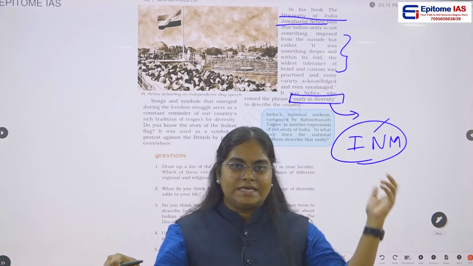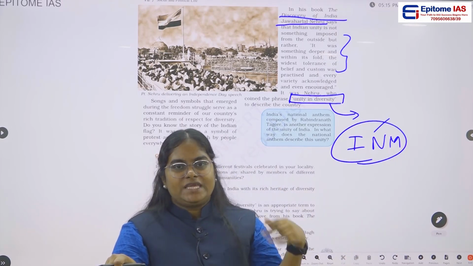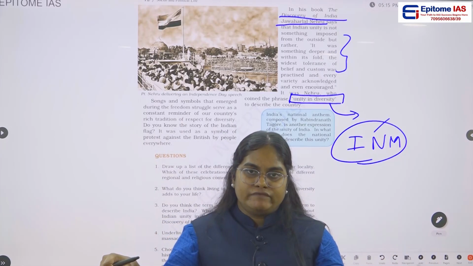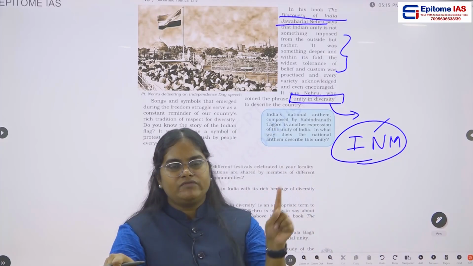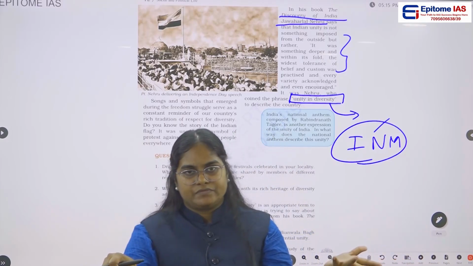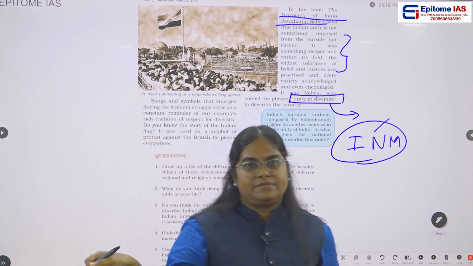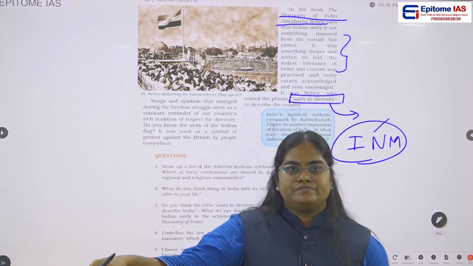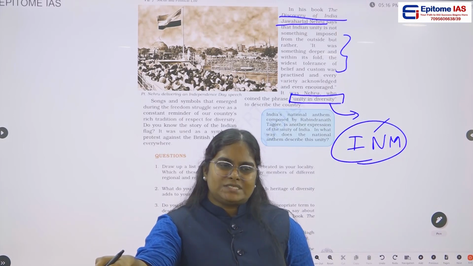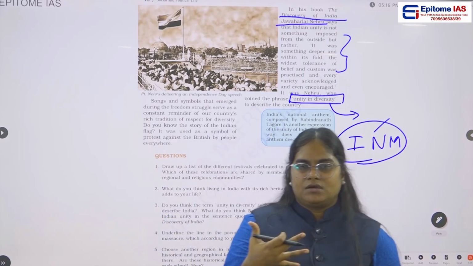The British thought that these people are so diverse, they have so many differences, so we can easily rule them. But we as a country united, even though we had a lot of differences, we united as a single unit and fought against the British. So the Indian national movement is one example of this unity in diversity. And the songs and poems written during this national movement mostly talk about this diversity and the special nature of our country.